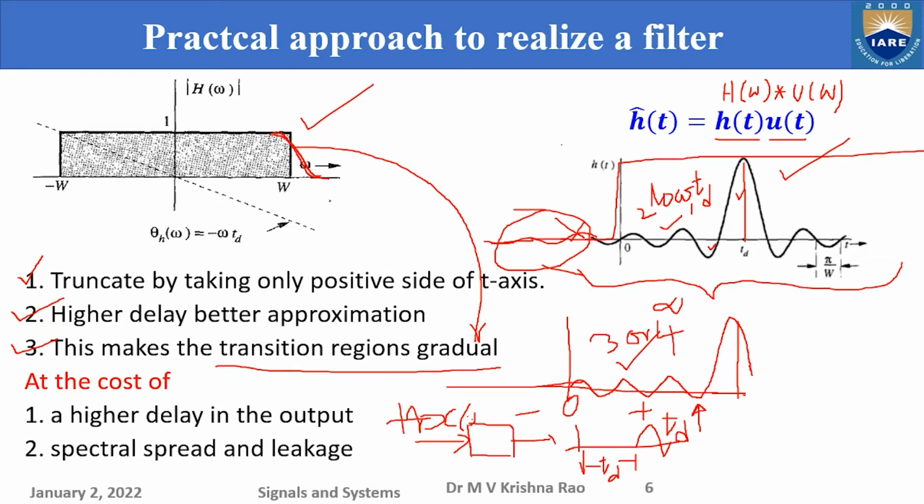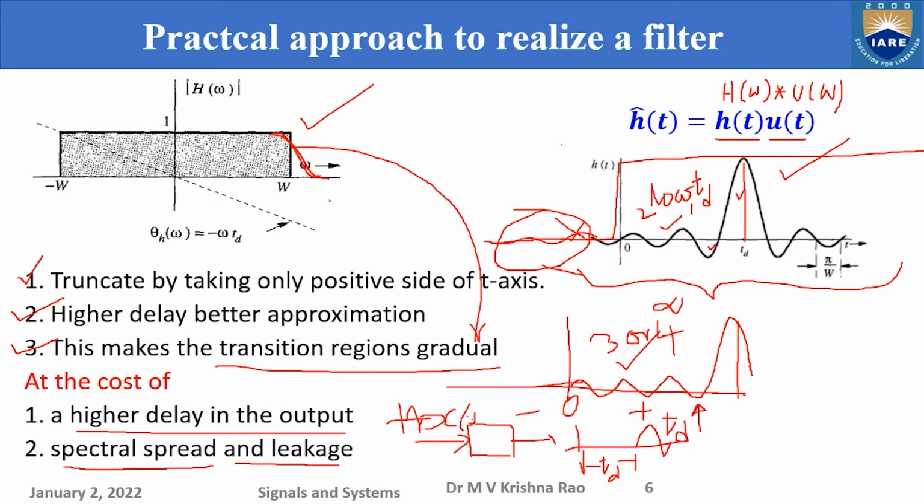Okay. And what are the disadvantages of this in this case? Because we have higher delay in the output, first one. Of course, if originally it is 1 microsecond and it becomes 10 microseconds, that may not be a big problem in some cases, but even a few microseconds or milliseconds will be a problem in many real-time communications. Okay. And it also causes spectral spread and leakage functions,